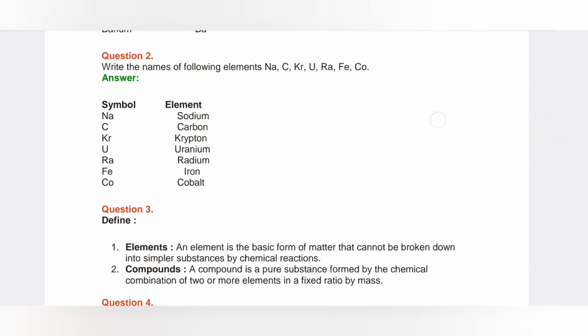Your next question is define elements. Element is the basic form of matter that cannot be broken down into similar substances by chemical reactions. Compound is a pure substance formed by the chemical combination of two or more elements in a fixed ratio by mass.